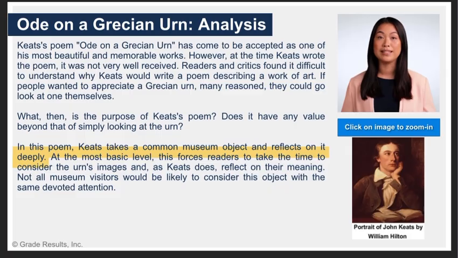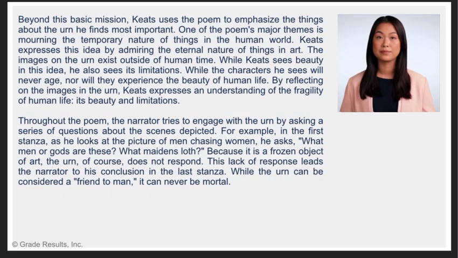In this poem, Keats takes a common museum object and reflects on it deeply. At the most basic level, this forces readers to take the time to consider the urn's images and, as Keats does, reflect on their meaning. Not all museum visitors would be likely to consider this object with the same devoted attention. Beyond this basic mission, Keats uses the poem to emphasize the things about the urn he finds most important. One of the poem's major themes is mourning the temporary nature of things in the human world. Keats expresses this idea by admiring the eternal nature of things in art. The images on the urn exist outside of human time.